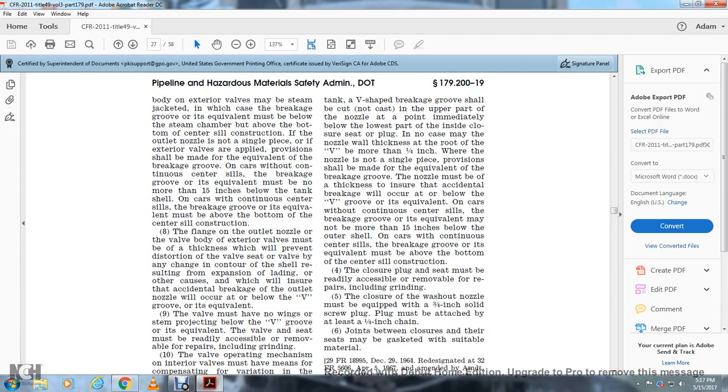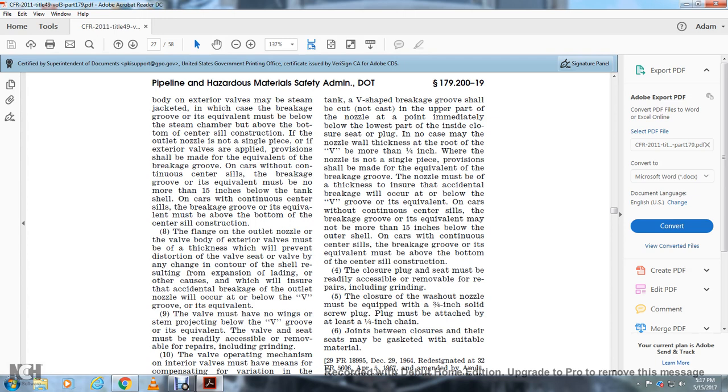In no case may the nozzle thickness at the V be more than 1/4 inch. Where the nozzle is not a single piece, provision shall be made with the equivalent of the breakage groove. The nozzle must be made with a thickness to ensure that accidental breakage will occur at or below the V groove or its equivalent on cars with a continuous center sill.